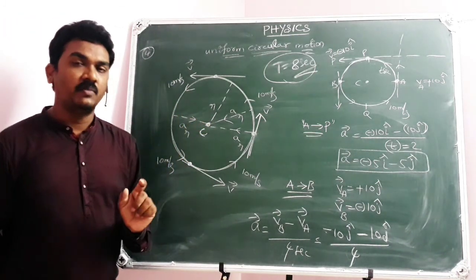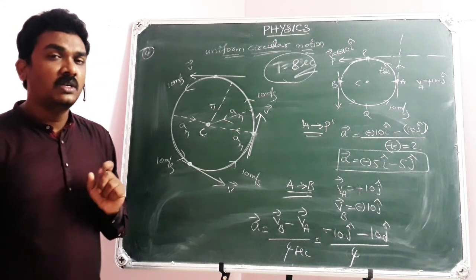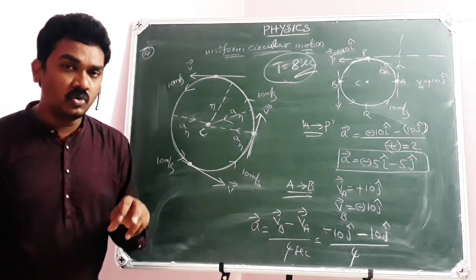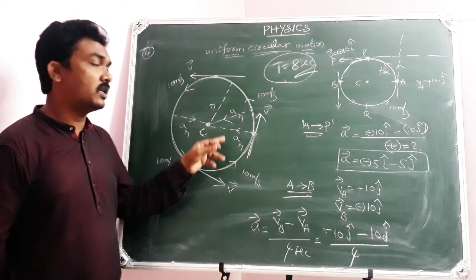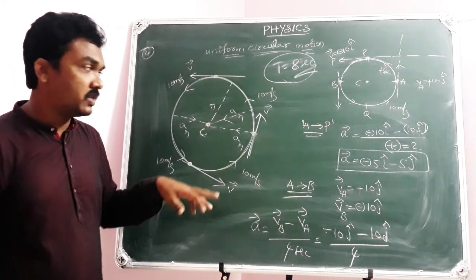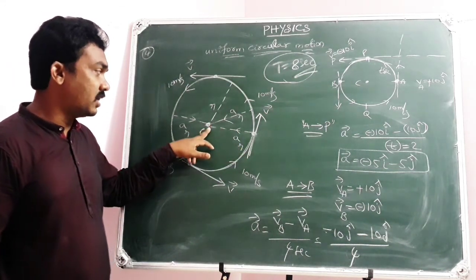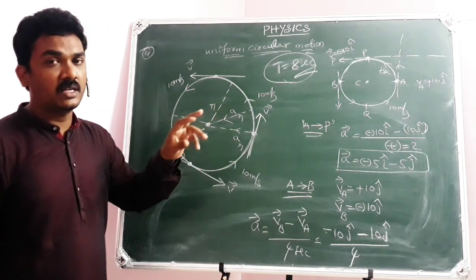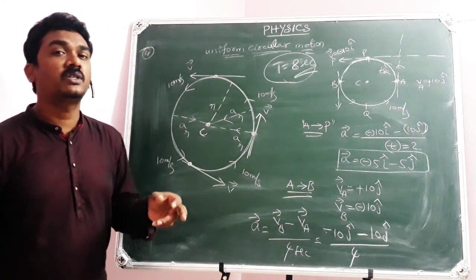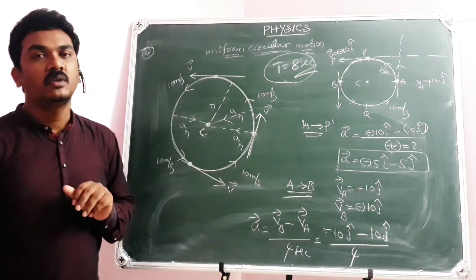So I repeat once again, in a uniform circular motion, the acceleration caused by the change in the direction of motion will be directed towards the center of the circle, which is radial or centripetal acceleration.